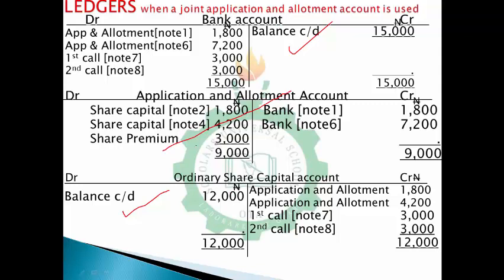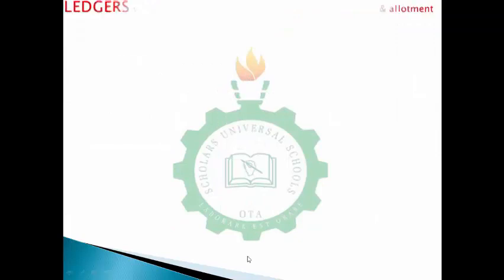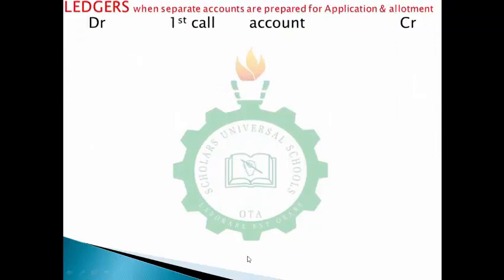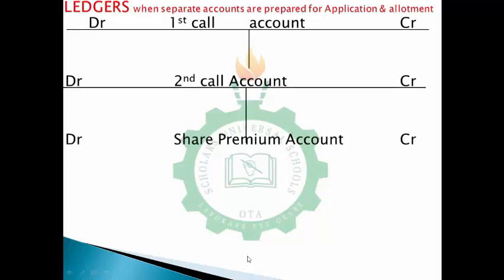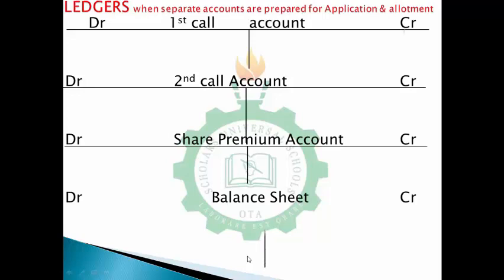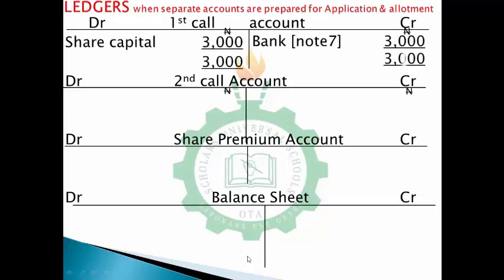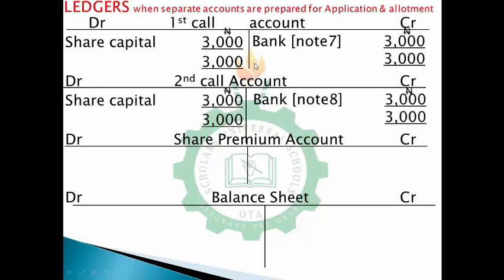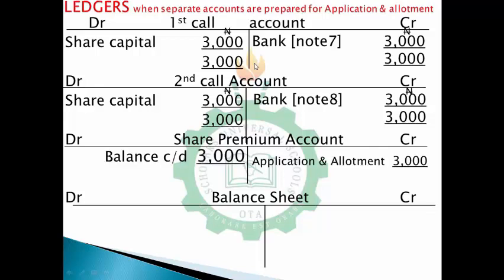Let's move to the next, because at the point of balancing for first call, if you followed the instruction that I gave clearly, your first call account and your second call account should be looking this way. If it's not looking this way, that means you did not follow the instruction I passed. Now for your share premium, don't forget that the corresponding credit of 3,000 is coming here, while you would have a balance carried down of 3,000 as well.